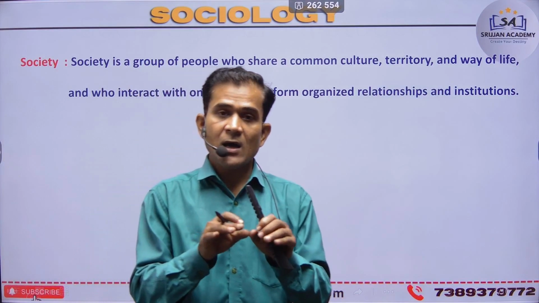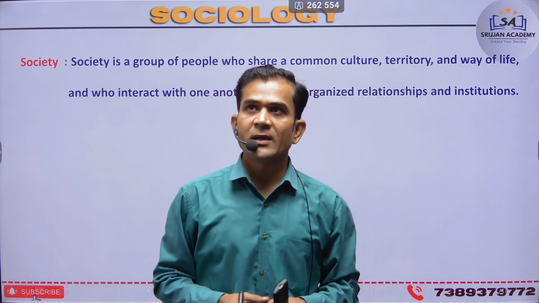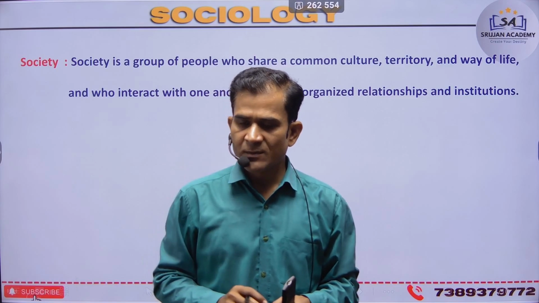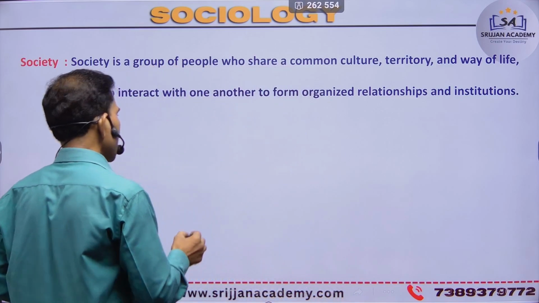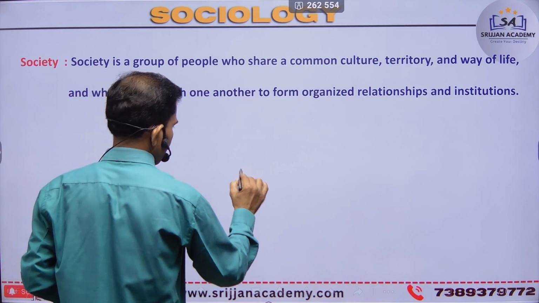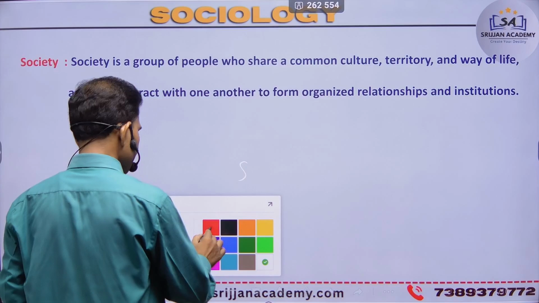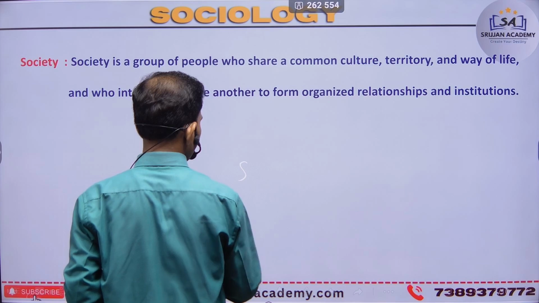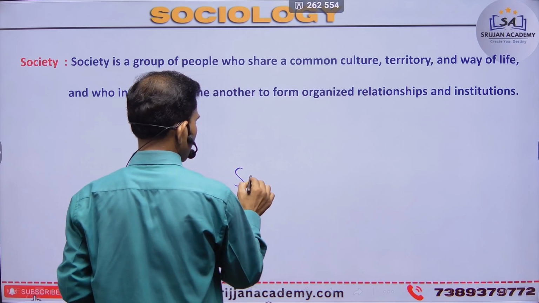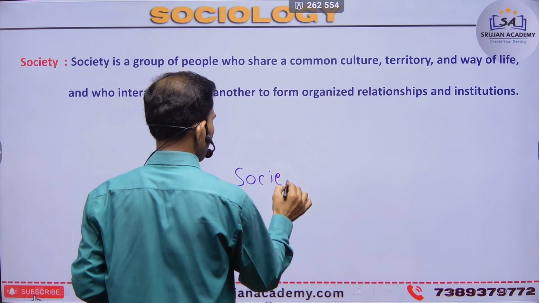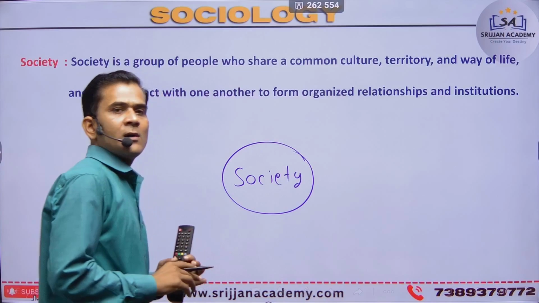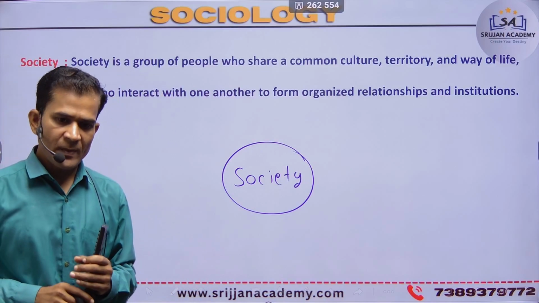Society is a combination of many relationships, many religions, and many institutions. What is society?